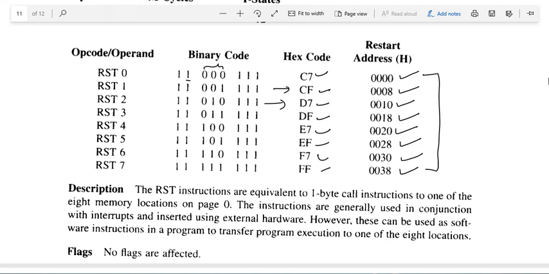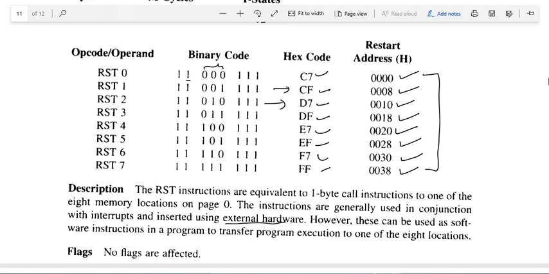Whenever we want to do some software type of interrupt, we can write these restart instructions in our program, and our program will jump to the corresponding given location according to which instruction it is. For example, for RST0 it will jump to this location, and for RST1 it will jump to this location, and so on. Now, along with this, these instructions are also provided by external interrupt using external hardware.